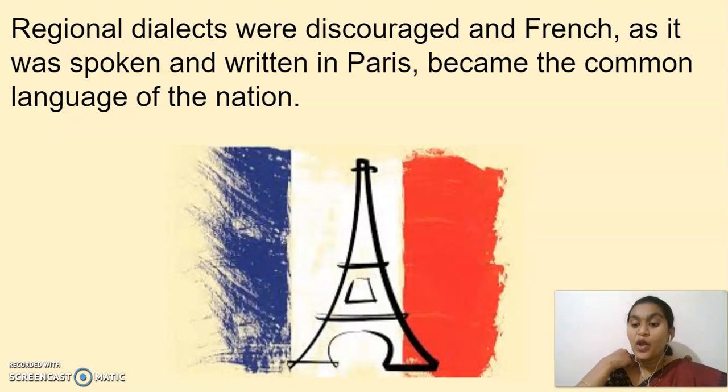To have equality among the people, they abolished customs duties and taxes, started a uniform system of measures and weights, and French became the common language of the nation. The other languages and dialects were discouraged and they made French the common language of the nation.